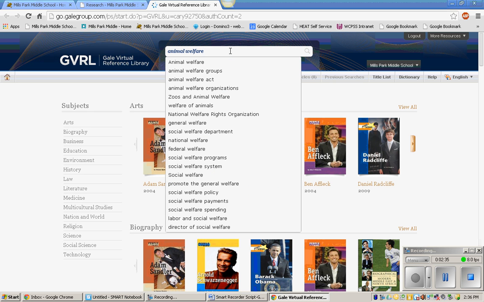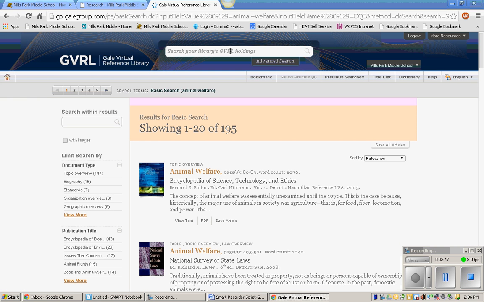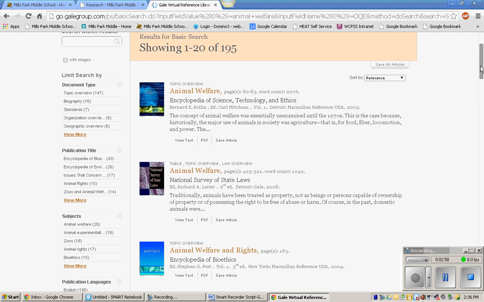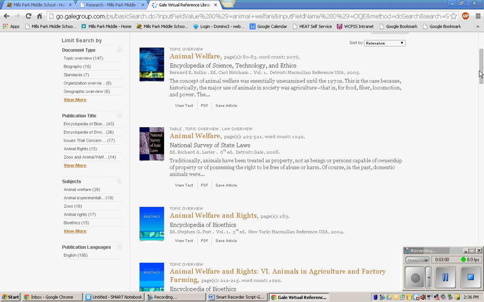You can see it's finding some subcategories under that main heading of animal welfare, if I had something specific I knew that I wanted to find. But for now I'm just going to click on Enter. So Gale Virtual Reference Library found 195 articles from reference ebooks. And if you scroll down a little bit on this page, you can see the titles of the articles. Most of them will just start with animal welfare. And also the title of the book that the article is from.